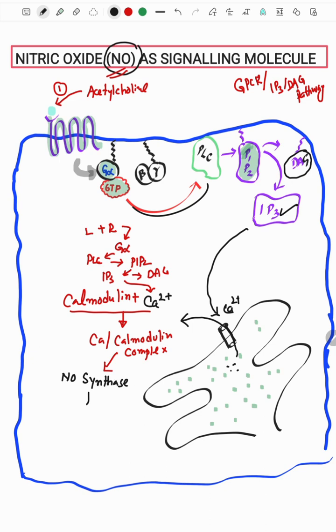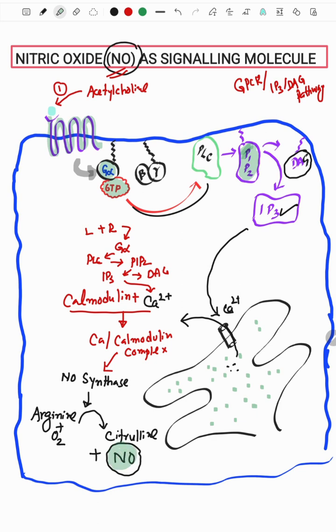What does NO synthase, or nitric oxide synthase, do? It converts arginine plus oxygen into citrulline plus nitric oxide. So this is the actual molecule that we are talking about.